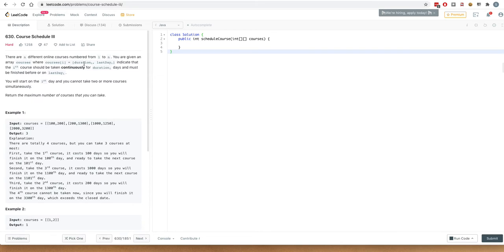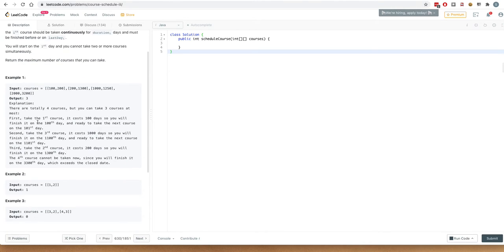So each course is basically a pair of two values. First value is the duration of the course, how long in terms of days the course would take to complete. Then the second value is the last day, the deadline of the course by which the course should be completed. You will start on the first day and you cannot take two or more courses simultaneously, so that is a constraint which has been specified, and we have to find out the maximum number of courses that we can take. So if you see an example over here,